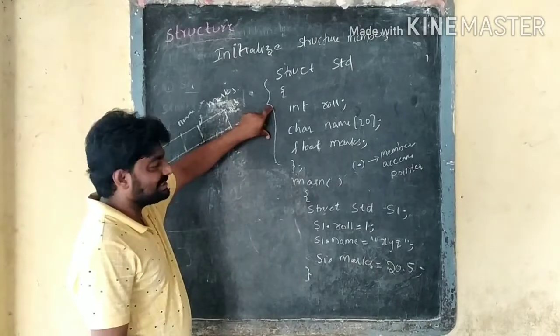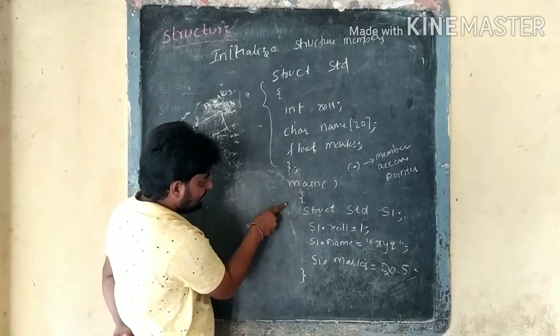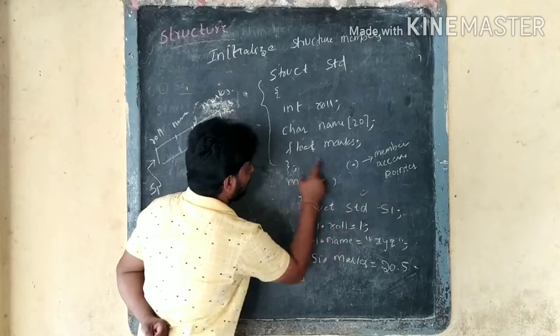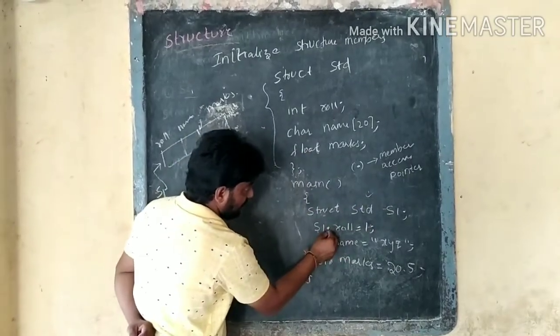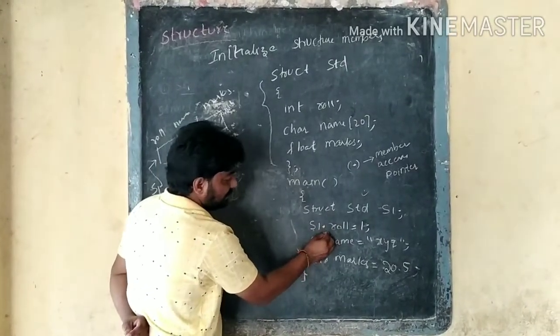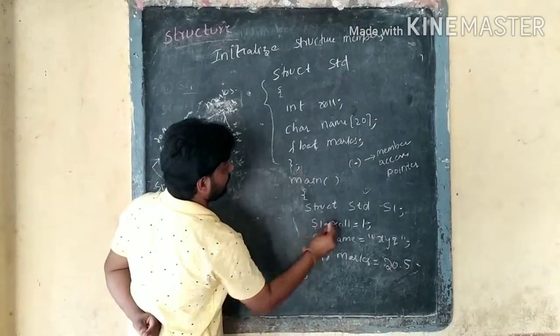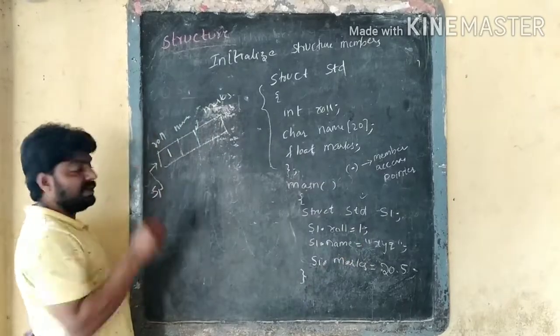Another way to initialize the structure: after the structure definition, in main, struct st s1 creates a variable for this structure, and s1 dot roll number is equal to 1. Here the dot operator means member access. It refers to s1 dot roll number, and it stores 1 here.